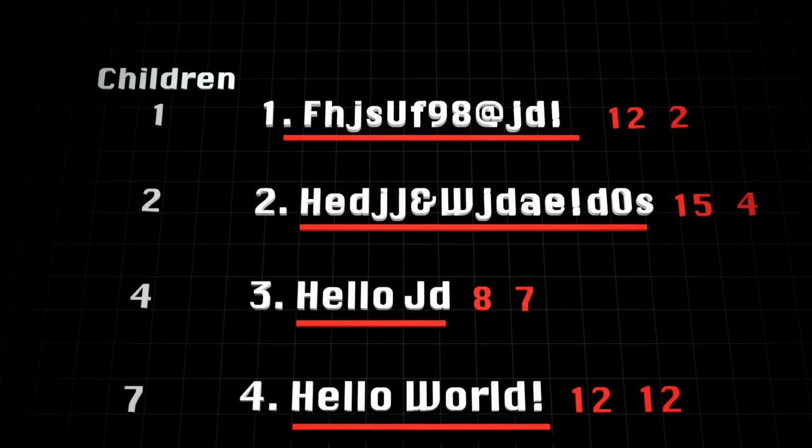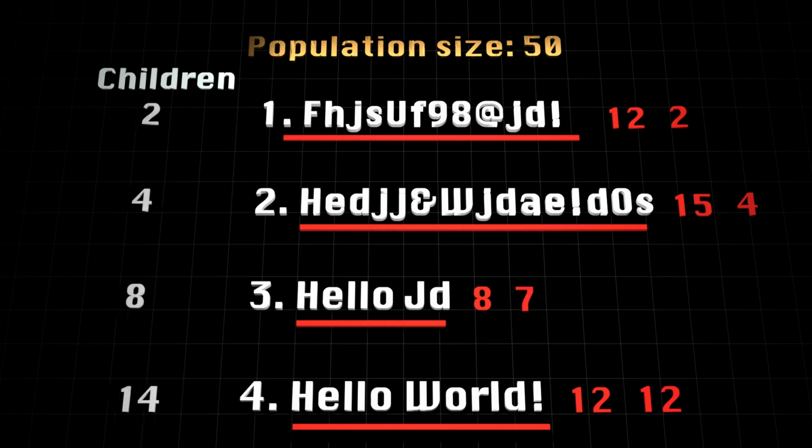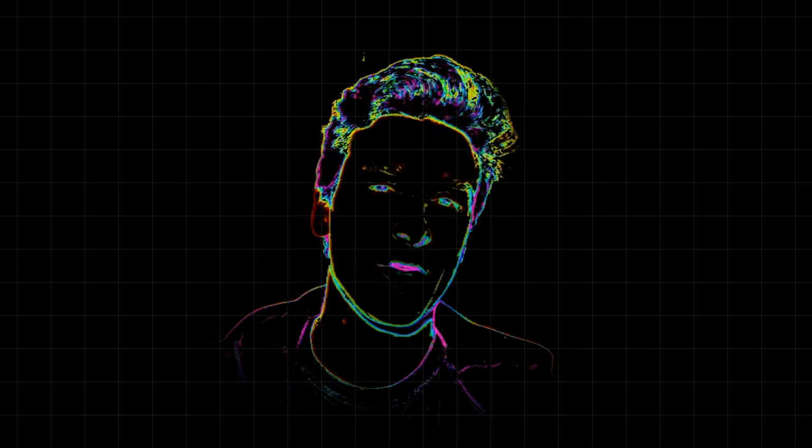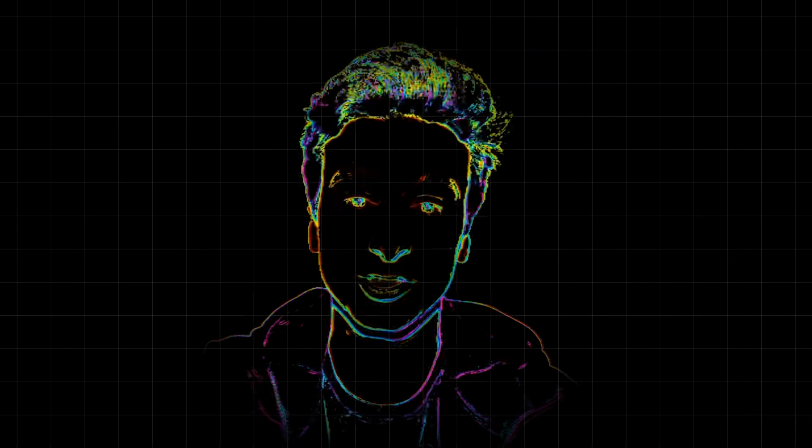In addition to that, population size is going to be controlled. If it's too low, strings with the same characteristics will have more kids. If it's too high, they'll have fewer kids. Think of it like rabbits with limited food. Let's run it.